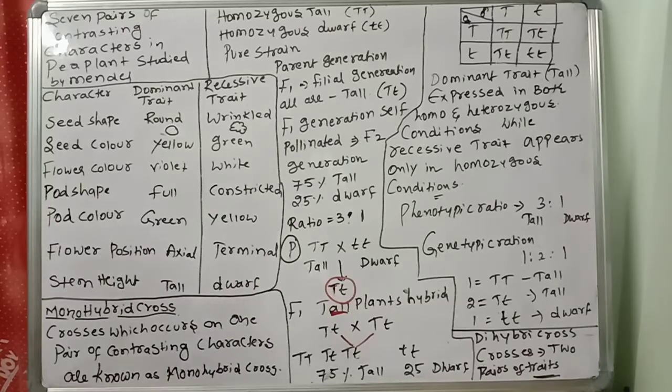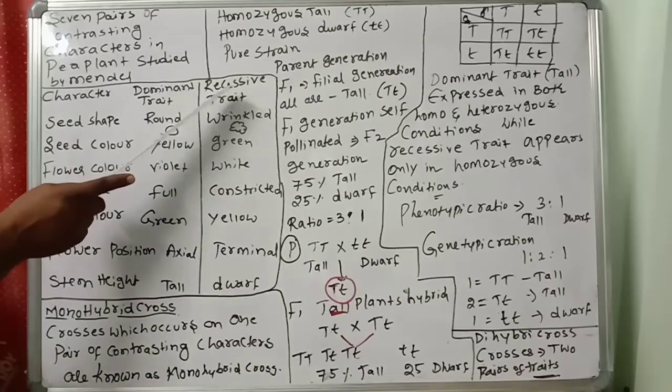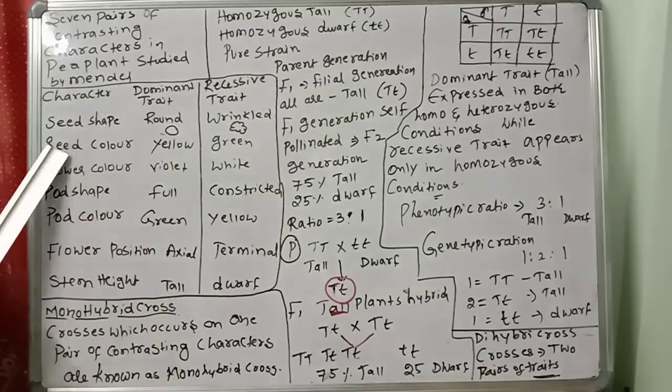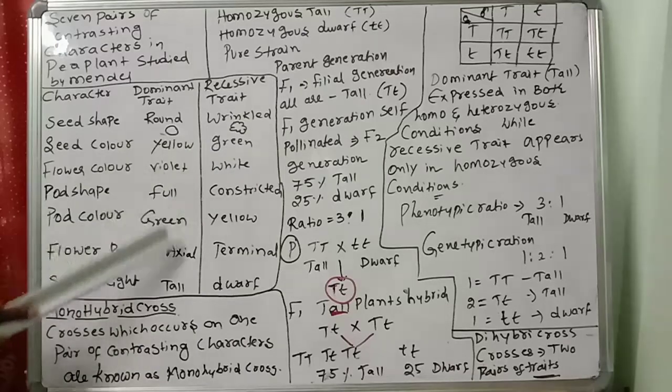Okay children, listen very carefully. We are going to discuss once again the 7 pairs of contrasting characters in pea plants studied by Mendel. Seed shape: dominant trait round, recessive trait wrinkled. Seed color: yellow, green. Using these traits Mendel did his experiments.